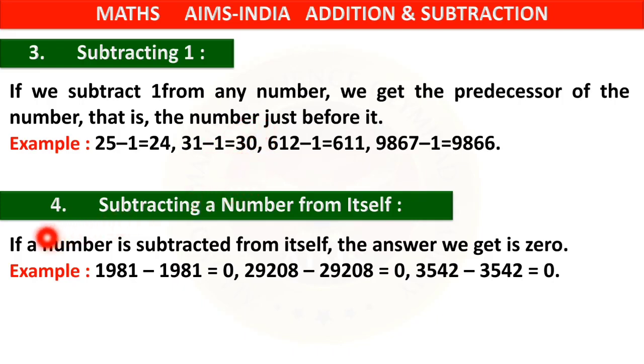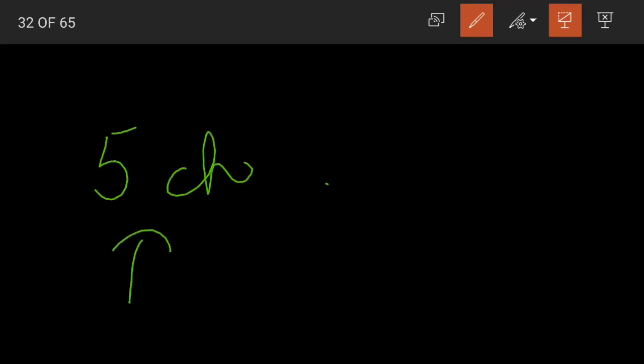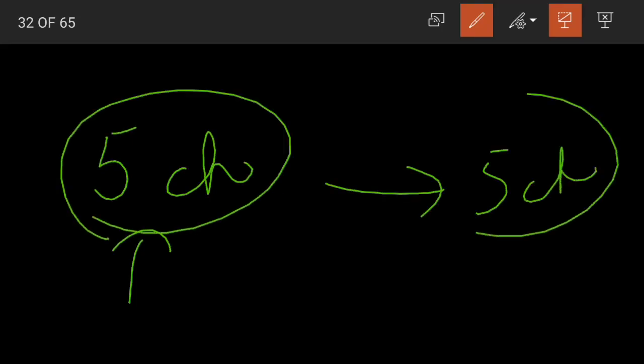Yes. Now property number 4, subtracting a number from itself. If a number is subtracted from itself, the answer we get is 0. Yes, just now we have discussed, right, in the previous slide, that when we subtract a number from itself, suppose I gave you 5 chocolates and then I took away all of the 5 chocolates.